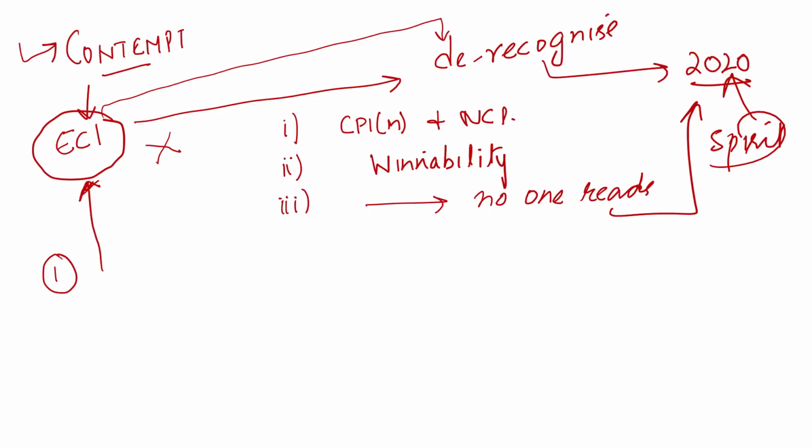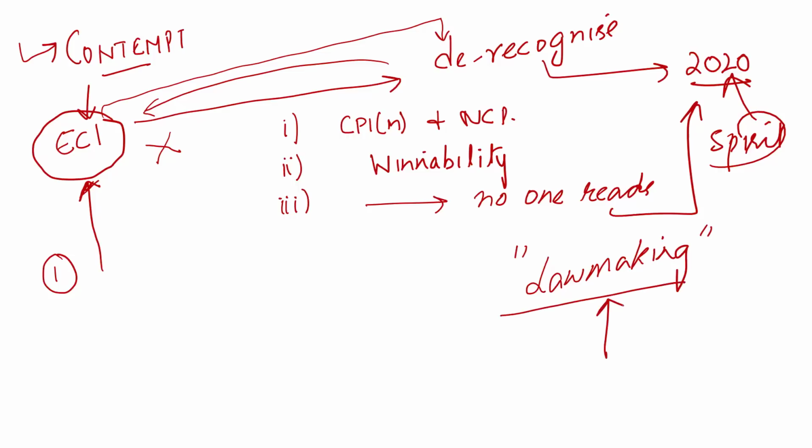The Supreme Court basically said, if we direct the Election Commission of India to do this, we are entering into the realm of lawmaking. Because of the separation of powers, we cannot dictate such terms to the Election Commission of India. So this is something that we will not agree with. We will not issue a directive to the Election Commission of India that you should de-recognize these political parties.